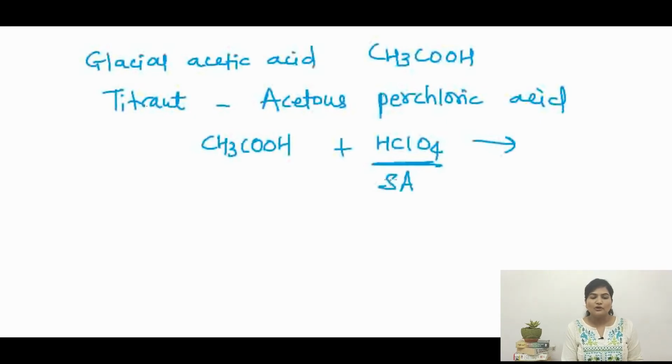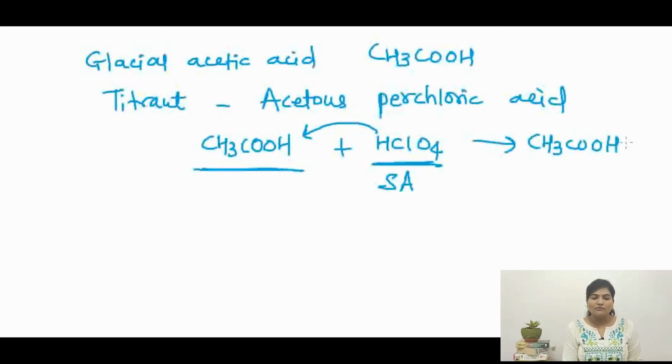Perchloric acid is a very strong acid, and the role of an acid is to give away protons. So as perchloric acid forcefully gives its proton, acetic acid, being a weaker acid than perchloric acid, has to accept that proton.